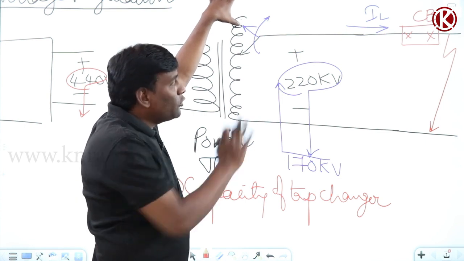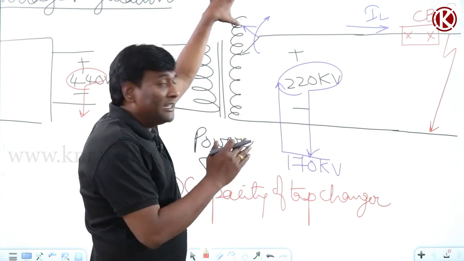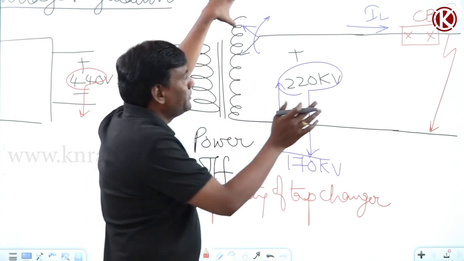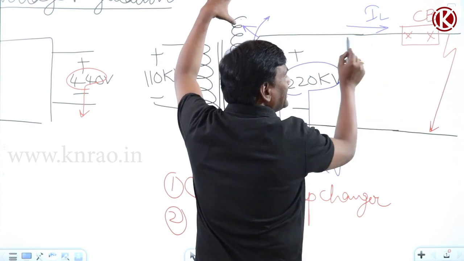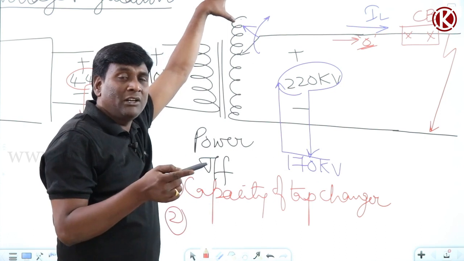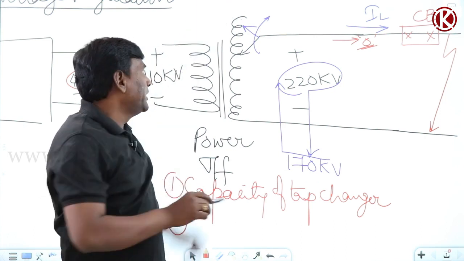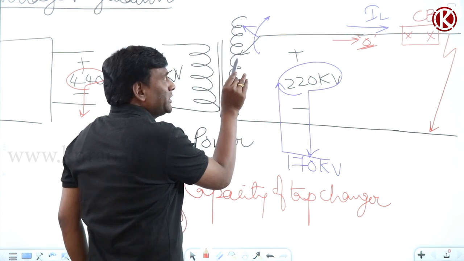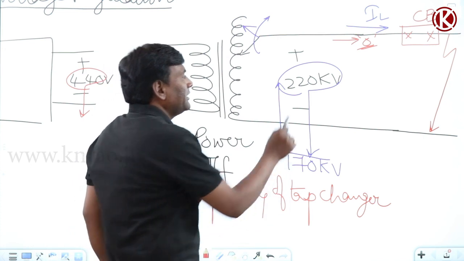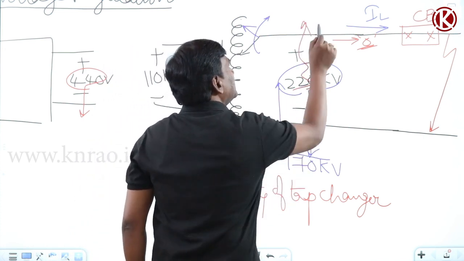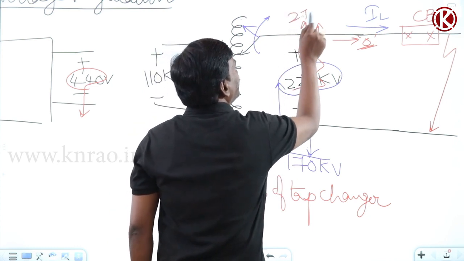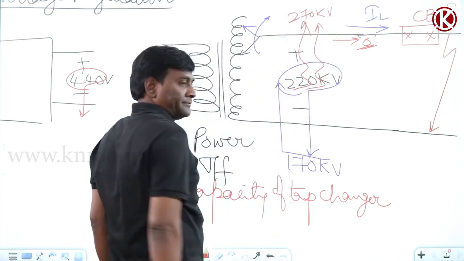Now a fault occurred, so immediately my circuit breaker has isolated the faulty section. The moment it is isolated, the load current is going to become 0, so my transformer all of a sudden will come down to no load. Now at no load, if I keep the tap here, it is 220 kV. But if I keep the tap here, it will be more than 220 kV. So my voltage will shoot up to 220 plus 50, which is 270 kV.